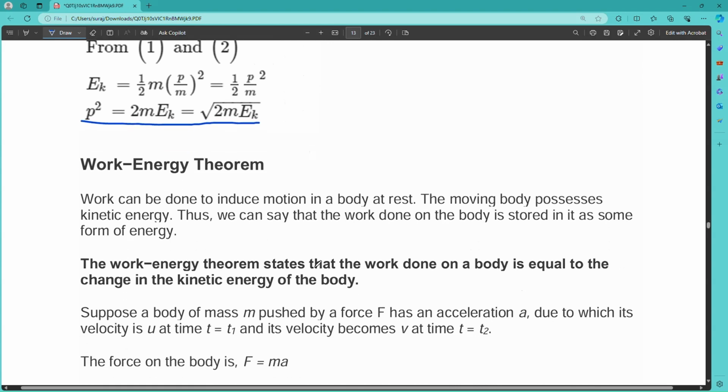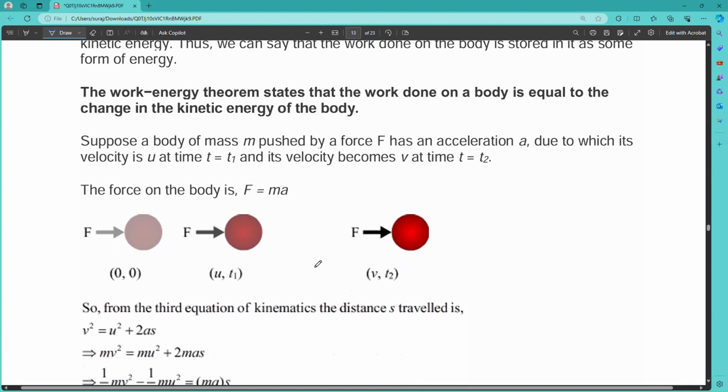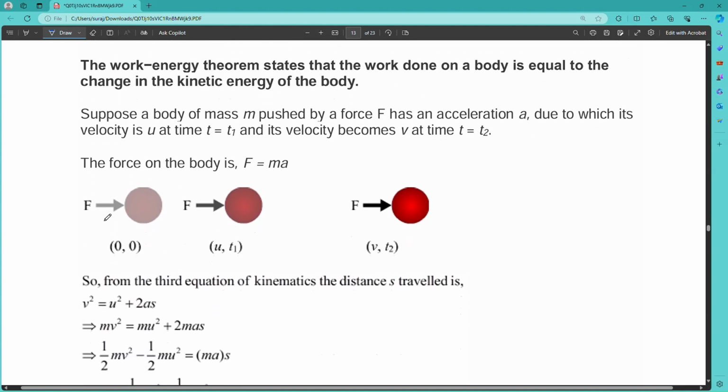Next we come to the work energy theorem. The work energy theorem states that the work done on a body is equal to the change in its kinetic energy. So whatever amount of work is done is equal to the change in kinetic energy. Let us take an example. Here the body is at rest, and we apply a force upon it. The initial velocity is u at time t1, and then after applying force the final velocity is v at time t2.